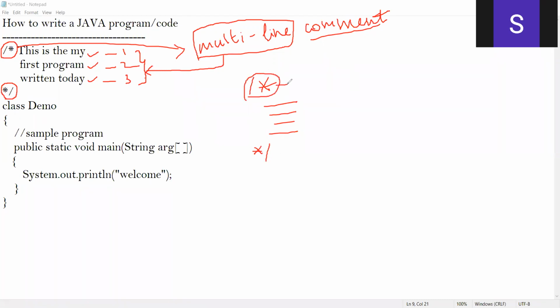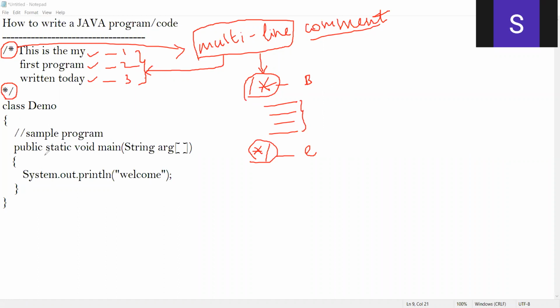Here I'm beginning with slash star, and I'm ending with star slash. We call this a multi-line comment. Why multi-line? Because I'm trying to comment multiple lines. So that's why we call this multi-line comment.